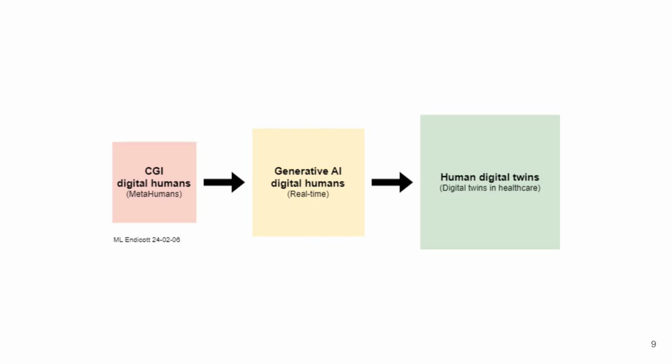This diagram outlines the evolution of digital humans across three stages. It begins with CGI digital humans, such as MetaHumans, which are computer-generated and primarily used in entertainment or simulation. The next stage is generative AI digital humans, which operate in real time, using AI models to create adaptive, responsive, and interactive avatars that can engage dynamically with users. The progression culminates in human digital twins, highly detailed, data-driven replicas of real people, often applied in domains like healthcare to simulate, monitor, and predict human conditions. The flow illustrates a trajectory from static, design-based models to intelligent, functional counterparts that serve practical, real-world applications.